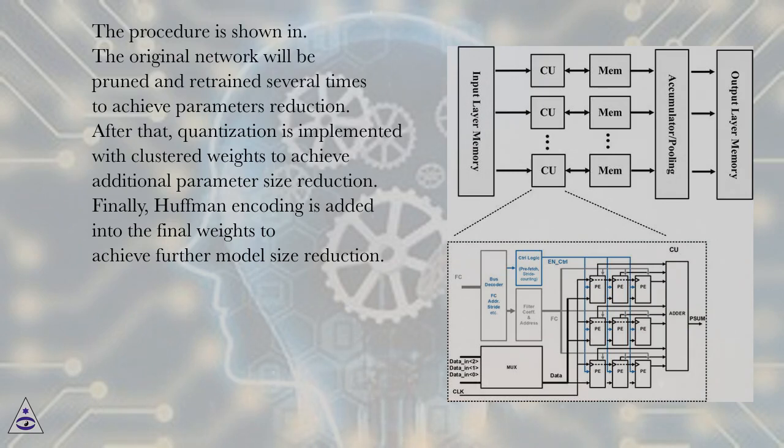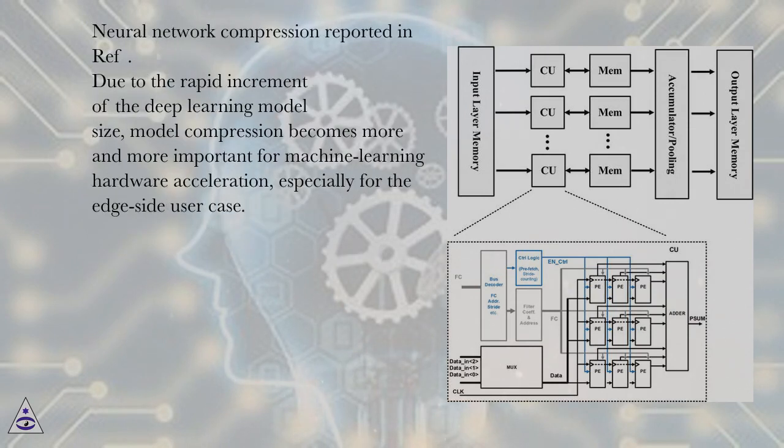The original network will be pruned and retrained several times to achieve parameters reduction. After that, quantization is implemented with clustered weights to achieve additional parameter size reduction. Finally, Huffman encoding is added into the final weights to achieve further model size reduction. Neural network compression reported in REF.